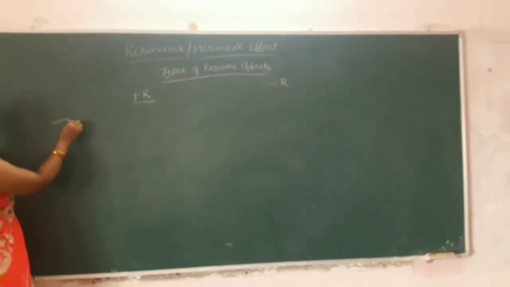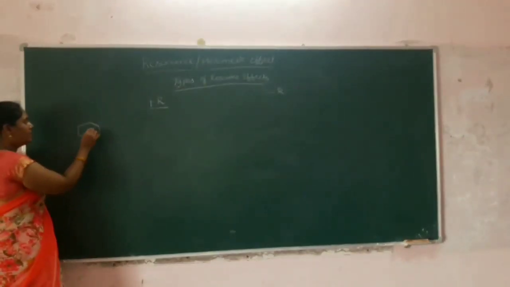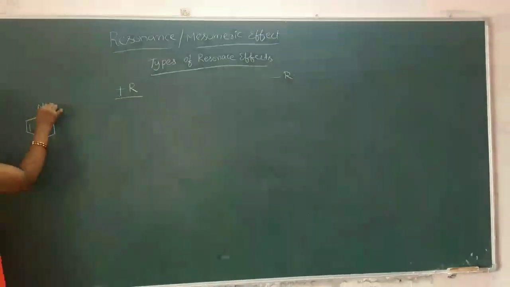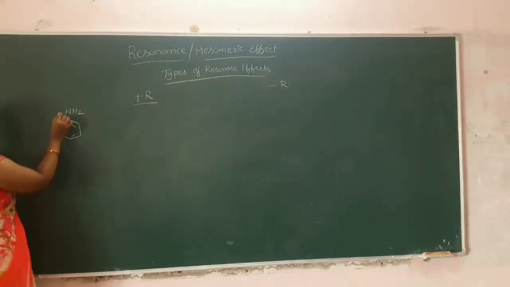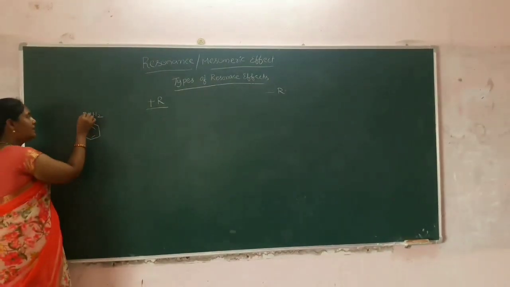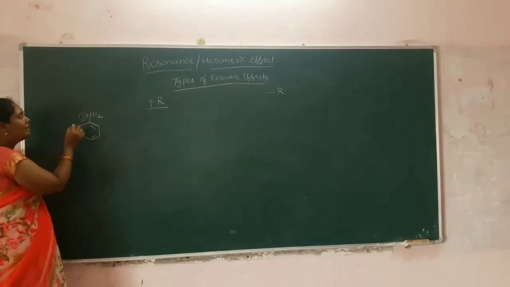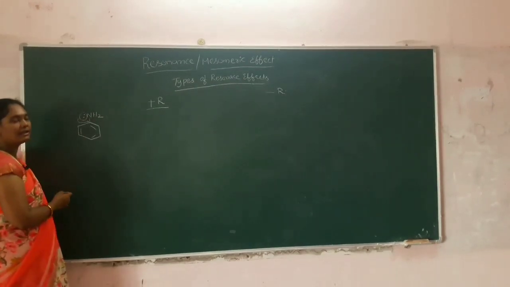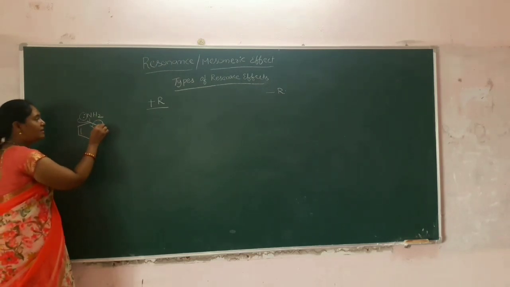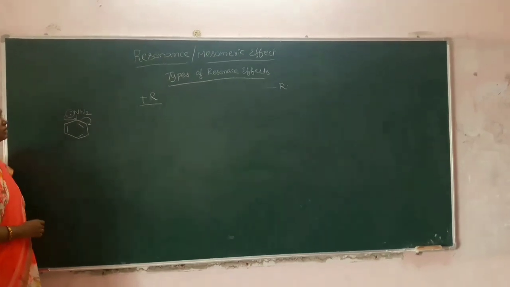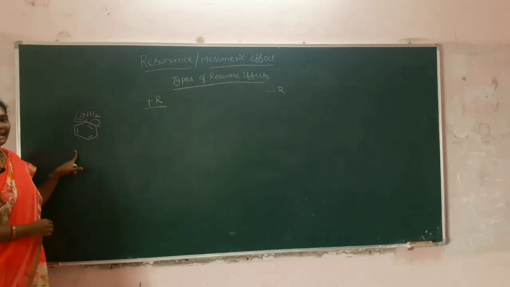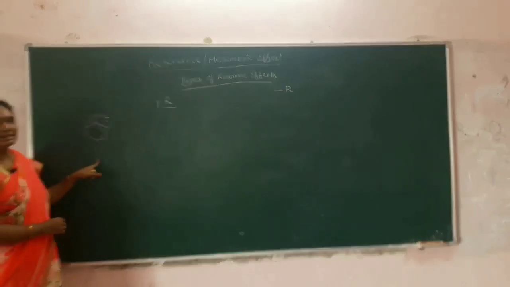That is, take the benzene compound. Benzene is substituted with amino group, that is NH2. The amino group has one lone pair of electrons. This lone pair of electrons will be delocalized to this position, and benzene having the bond pair of electrons, this bond pair of electrons delocalized to here. So when you observe here, the migration of electrons will take place from group to system.